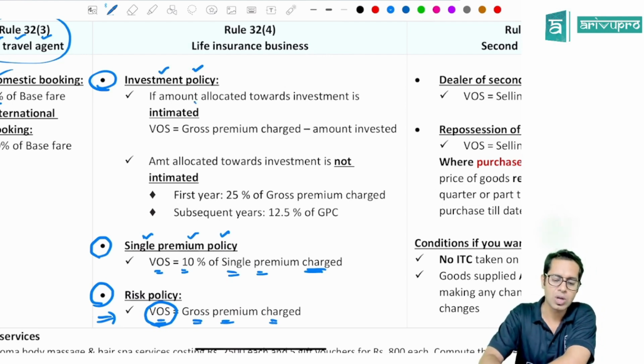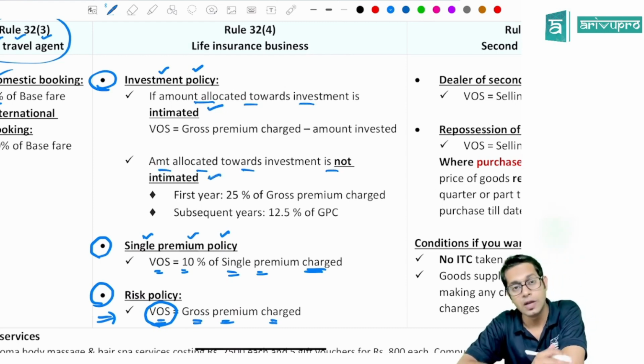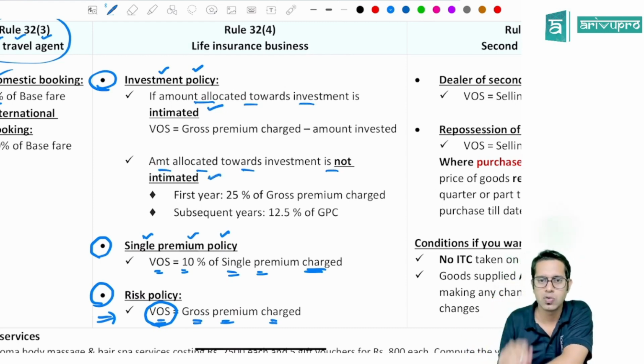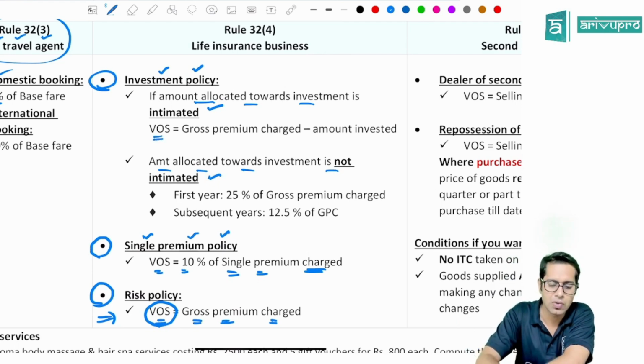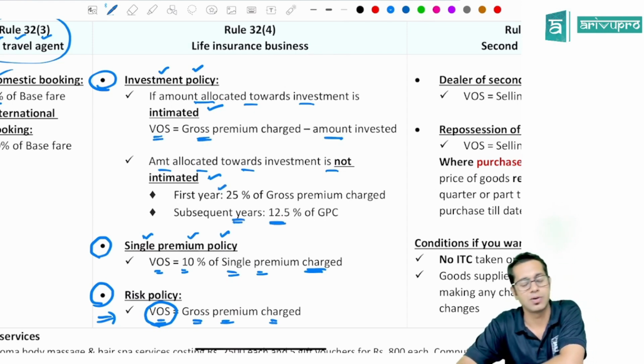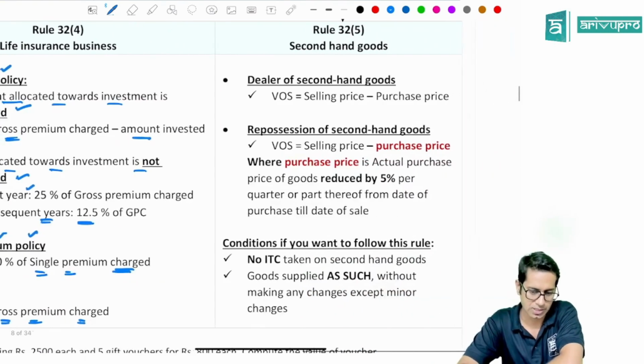check whether the amount allocated towards investment is intimated to you, or is not intimated to you. If the amount which is apportioned towards investment is intimated to you, value of supply will be gross premium charged minus amount invested. If it is not intimated, for the first year it will be 20% of premium charged, and for subsequent years it will be 12.5% of gross premium charged.